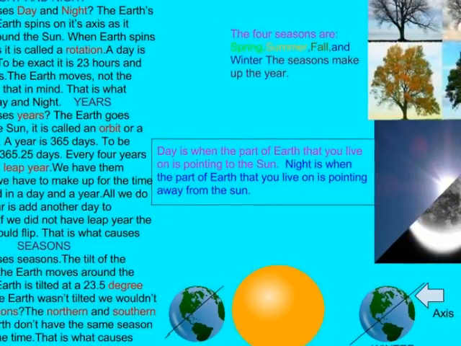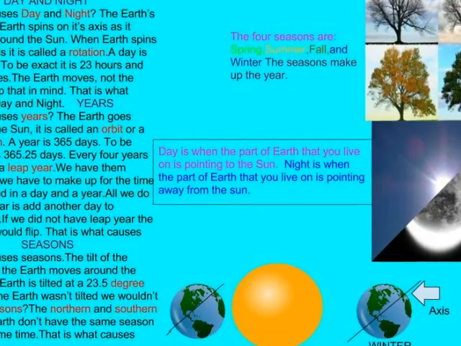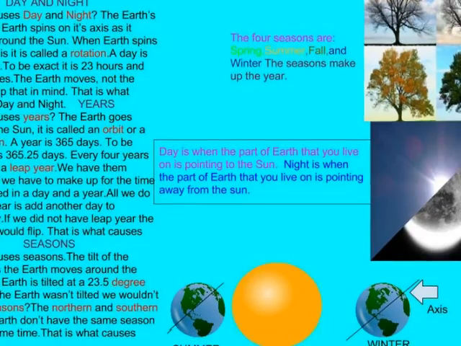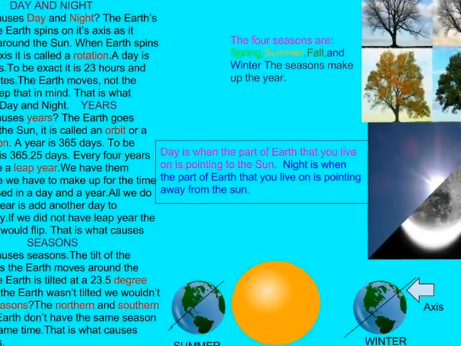To be exact, it is 23 hours and 56 minutes. The Earth moves, not the sun. Keep that in mind. This is what causes day and night. Years. What causes years? The Earth goes around the sun.